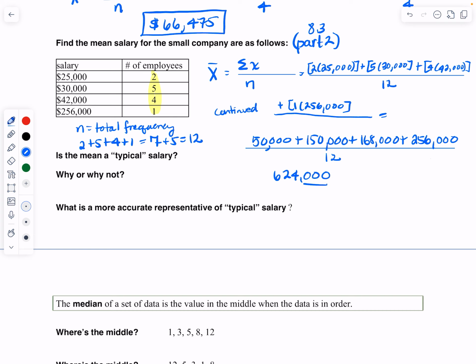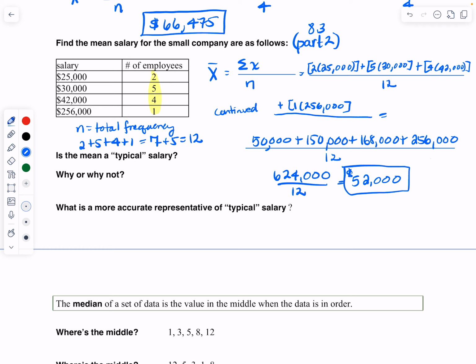624,000. And again, I'm just checking to make sure that I entered all these values right, because whenever you're dealing with a lot of zeros, it's really easy to make a mistake. So I double check that. Now I'm going to divide that value by 12, and when I do that, I get $52,000. So that's the average salary based off of that frequency distribution.